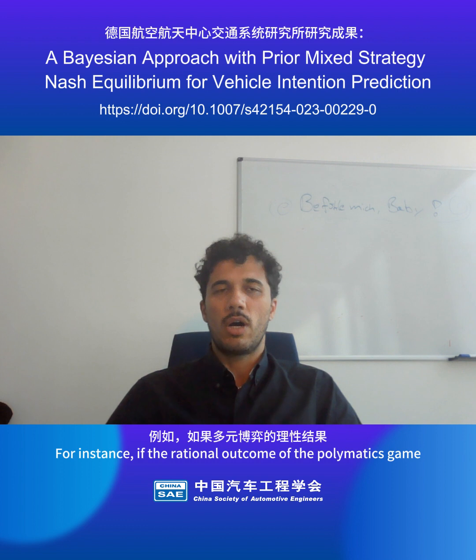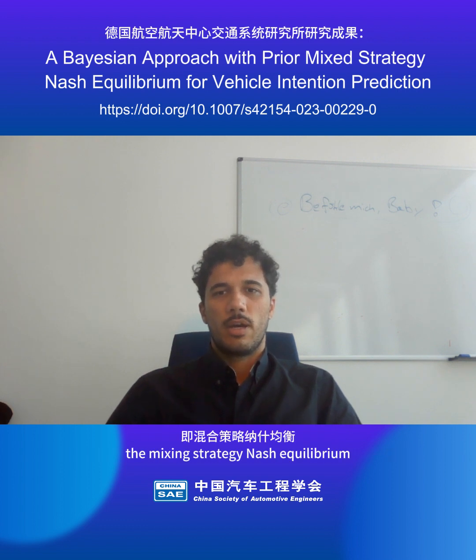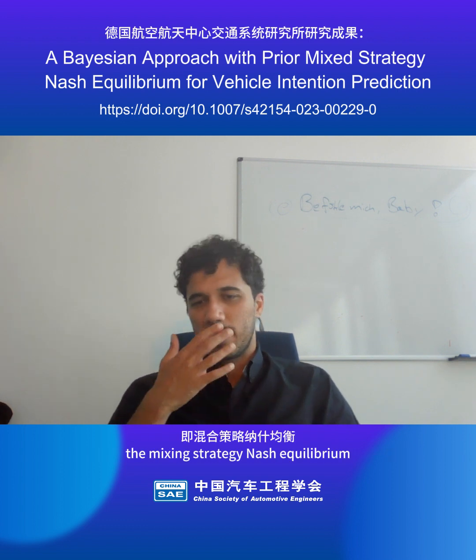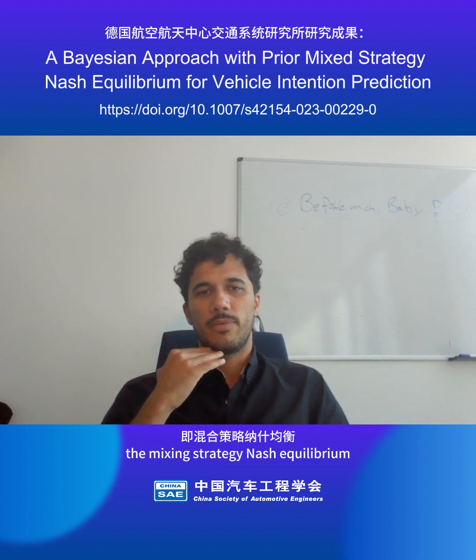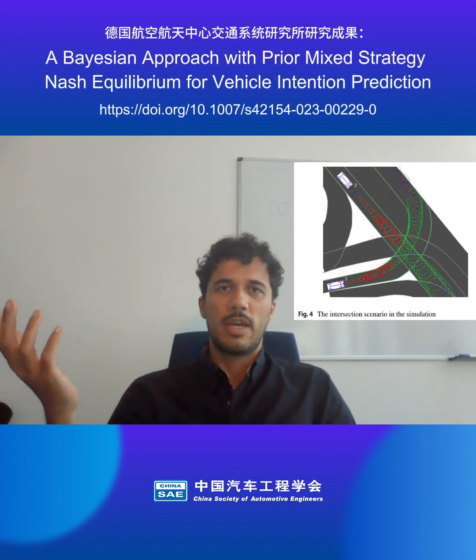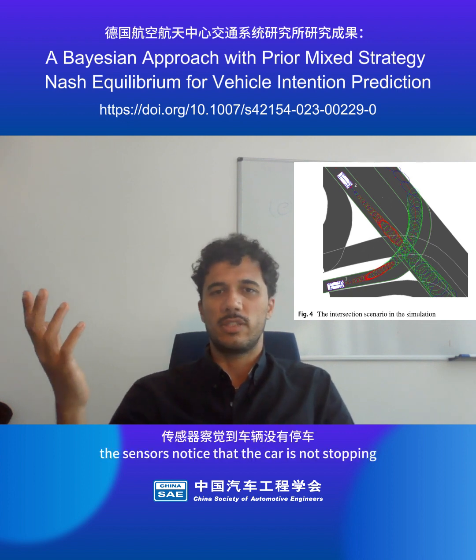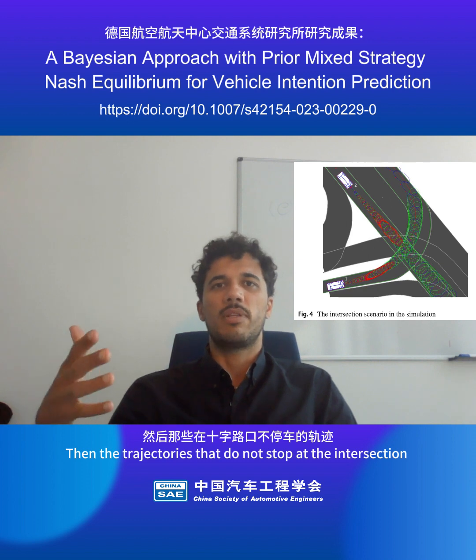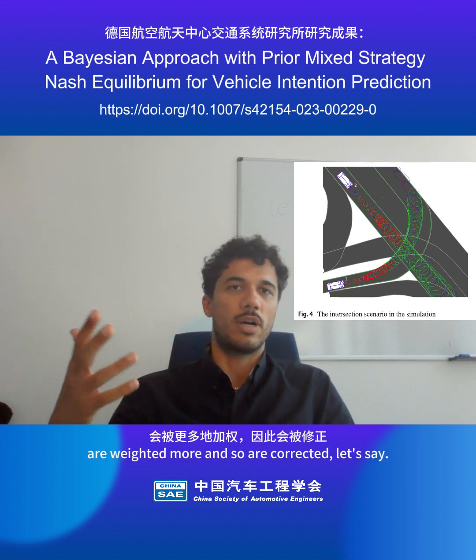So, for instance, if the rational outcome of the polymatrix game, the mixed strategy Nash equilibrium, is to stop at the intersection, then we notice, the sensors notice, that the car is not stopping, then the trajectories that do not stop at the intersection are weighted more and so are corrected, let's say.